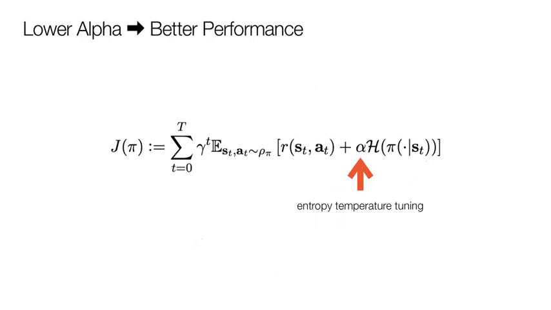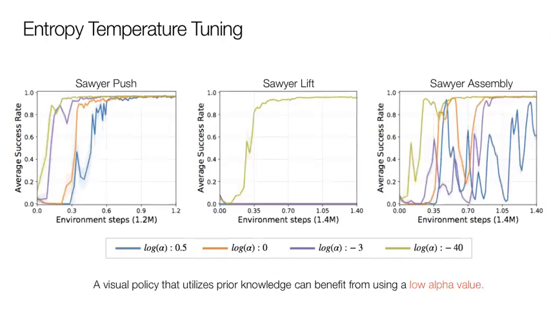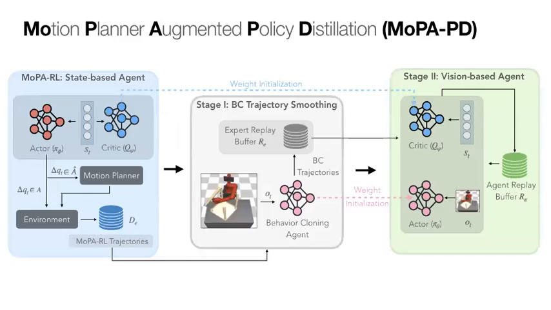We control this by adjusting the entropy regularization coefficient alpha, which controls the exploration versus exploitation trade-off during the SAC training. Since we utilize prior knowledge obtained by the state-based agent using weight initialization, we use an alpha value that is smaller than the final alpha value of our state-based agent MOPA-RL. As illustrated in these plots, a visual policy that utilizes prior knowledge can benefit from using a low alpha value. We call our proposed method MOPA-PD, that is Motion Planner Augmented Policy Distillation.